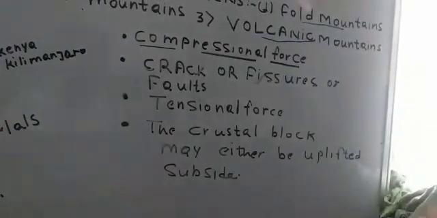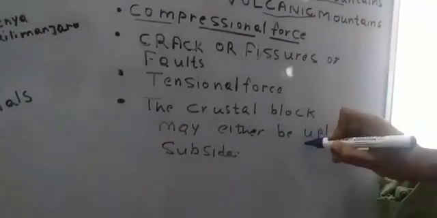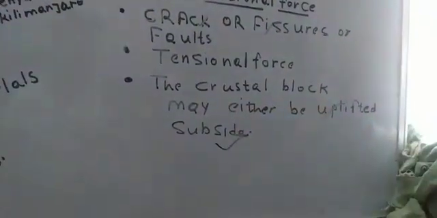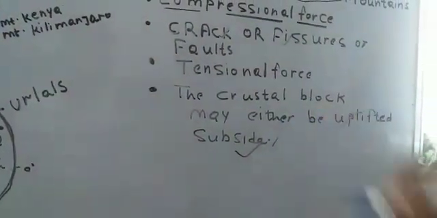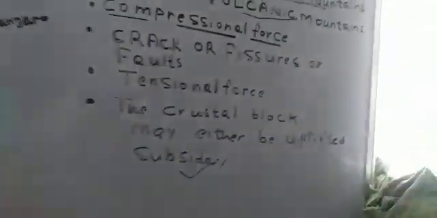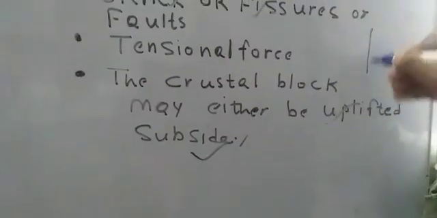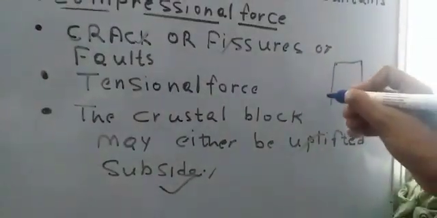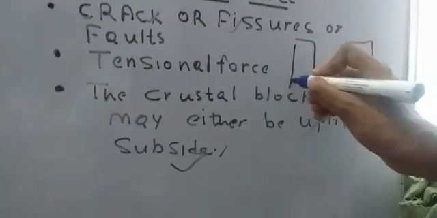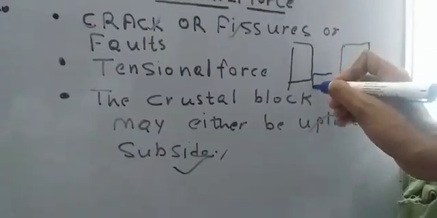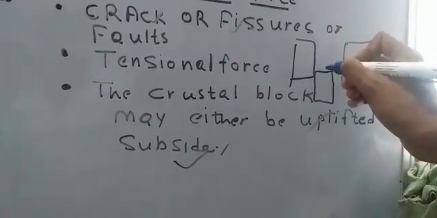Sometimes the rocks are uplifted, and sometimes they subside. When the rocks subside, it creates valleys, and when they are uplifted, it creates block mountains. Sometimes between two block mountains, when the surface subsides, it creates valleys.